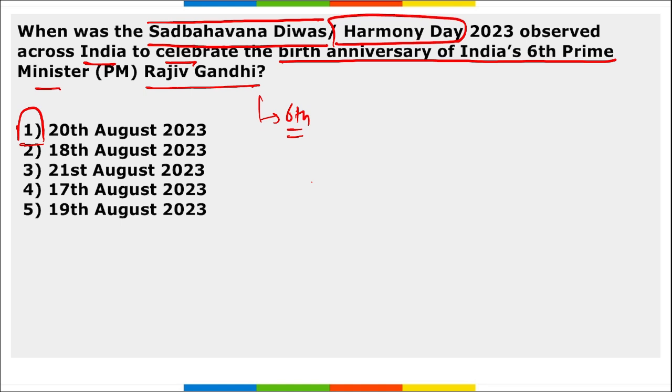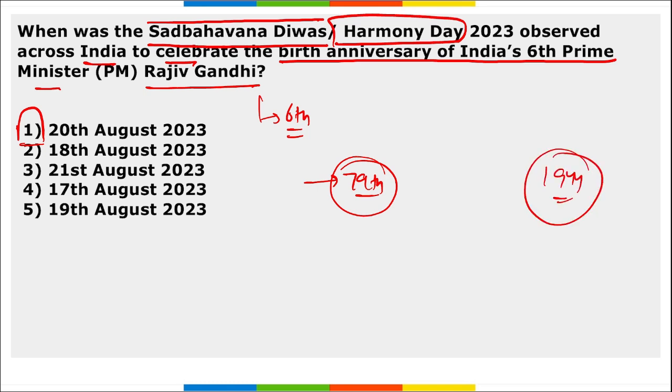Sadbhavna Divas in 2023 marks the 79th birth anniversary of former Prime Minister Rajiv Gandhi, who was born in 1944. And the first ever Sadbhavna Divas was observed in 1992. Correct? And the first Sadbhavna Divas was in 1992.